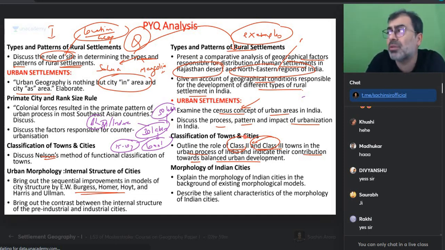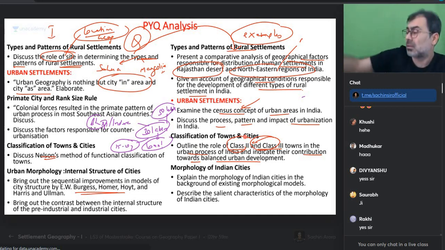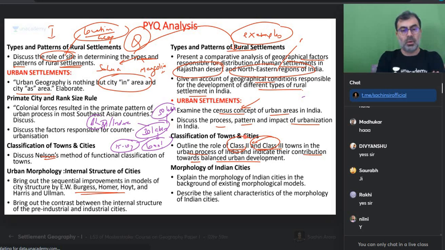So I want to tell you that most of us have lived only in classrooms. Classroom से बाहर निकलो, जिंदगी और भी है यार. True or not? और सोचो अब तो दिल्ली भी नहीं आ रहे, घर में ही थे. भाई, this is what I wanted. I have taken 1 hour in telling you what is settlement geography, in giving you a world of the questions that are asked, and I'm very, very sure you are looking at it. You don't know about who are these people, Burgess, Homer, Hoyt, Nelson, but you clearly see that this area is something where I can have my views.